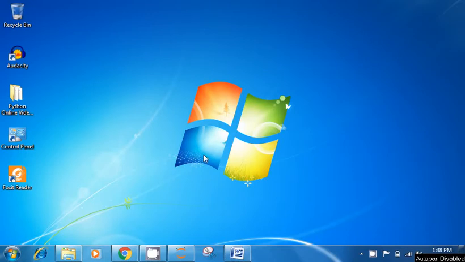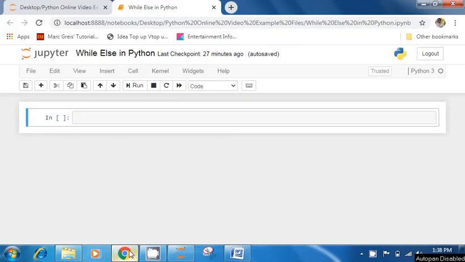So let's start with our Jupyter file that I have created. Okay, so the topic is while else loop in Python, and it is exactly similar to the for else loop. It works like that, only the basic syntax differences are there. Okay, so let's see some program. I have got a value count. Let me initialize it with 0, so count is equal to 0.